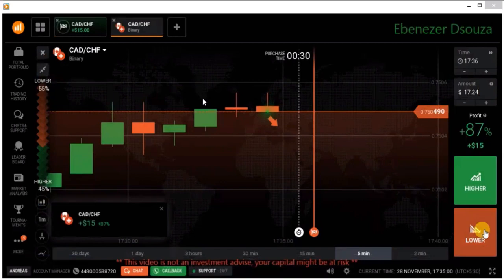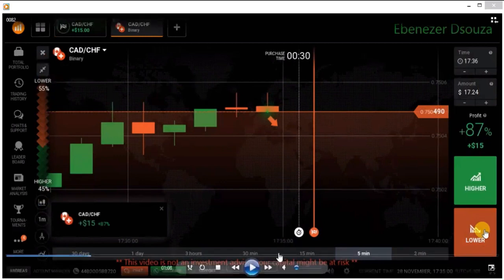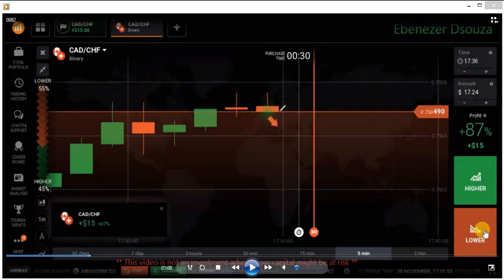If you have more possibilities to go with sellers, always go with sellers. If you have more possibilities to go with buyers, always go with buyers. You have to analyze the market like this. And here we have another reason to place a put option, because after this candle there is no buyer's entry, there is no bullish candle. This is a weak candle. It means there are some small sellers' entry.